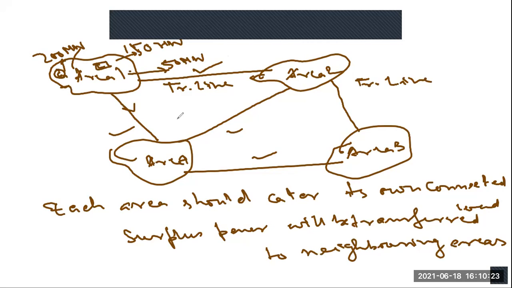So we can understand that if multiple areas are connected through these lossy transmission lines, the generators of a particular area should cater to the load of their own area, and the surplus power will be shared with the neighboring areas. This is the basic concept of this flat frequency control.